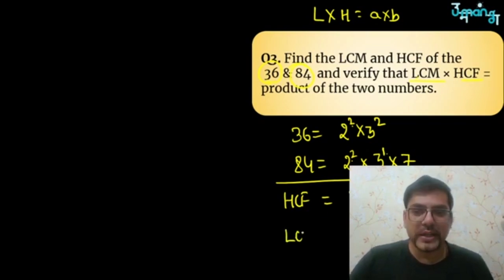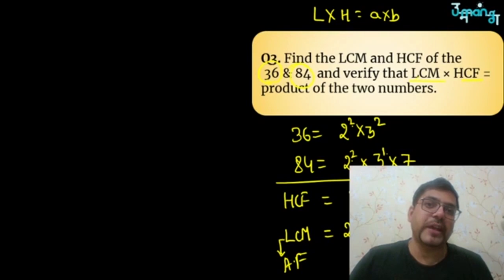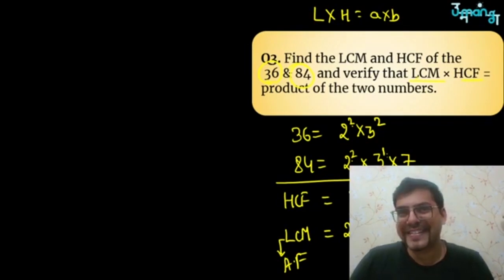If I have to talk about LCM, lowest common multiple, I will be taking all prime factors. So if I have to take all prime factors, it should be 2, 3 and 7. Now I have to take the highest power. 2 and 2, 2 is the highest. 2 and 1, so 2 is the highest. 7 raised to power 1, so that's it. So 4, 9, 36 into 7, then whatever you are getting, you have to just write that answer.